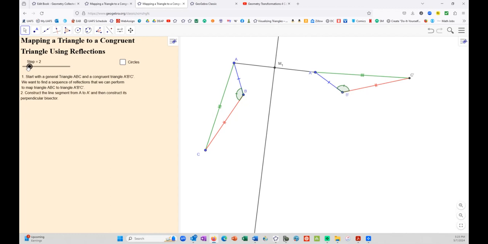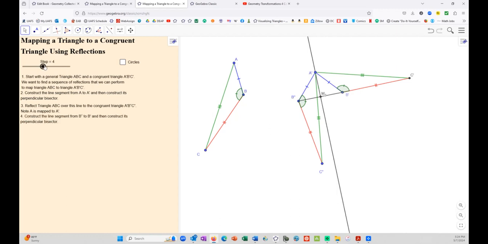that first reflection is going to map to a congruent figure. So, among other things, the side length here is congruent to this one. The angles are congruent, and the sides are congruent again, as are the other parts. Next, we map another second reflection.